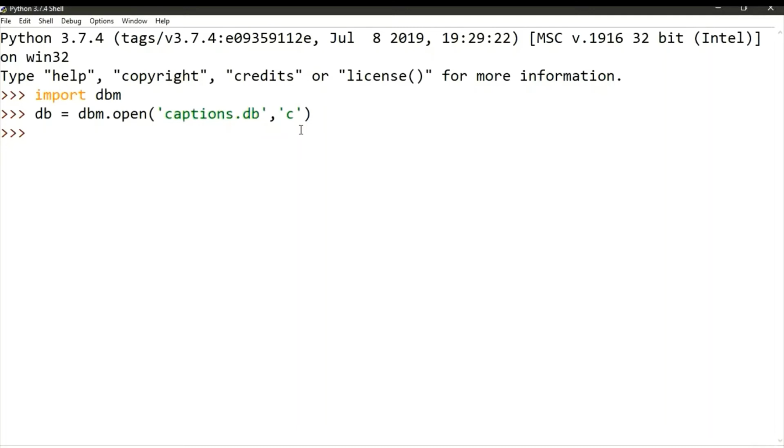Now we are going to assign an image a caption. For doing that, I need to refer to that image. So db, and I'll say Google logo.png.